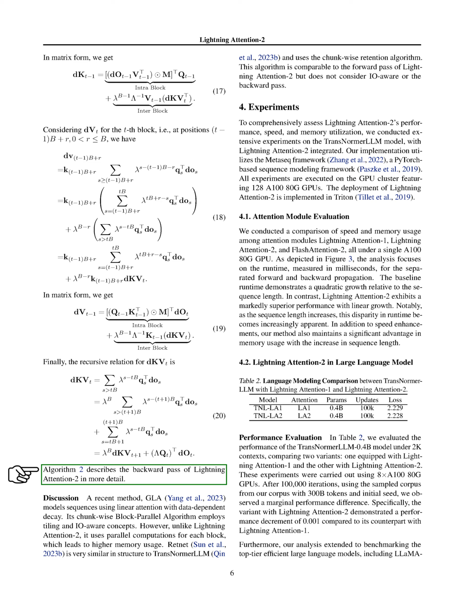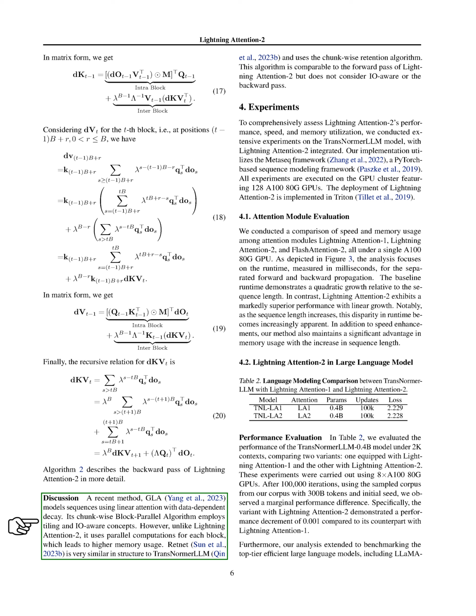Section. Discussion. Let's talk about a recent method known as GLA, which models sequences using linear attention with data-dependent decay. This method uses a block parallel algorithm that works in chunks, using concepts of tiling and IO awareness. However, it differs from lightning attention-2 because it performs parallel computations for each block, which results in more memory usage.